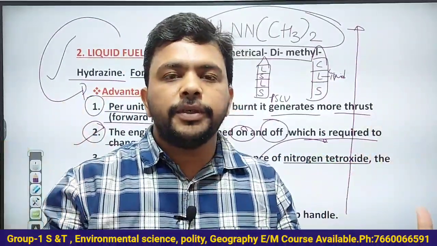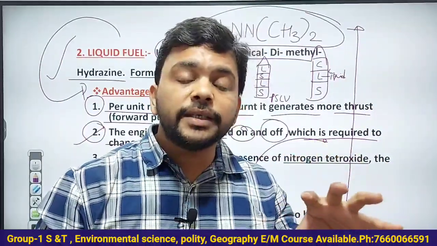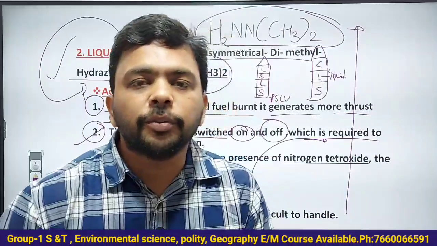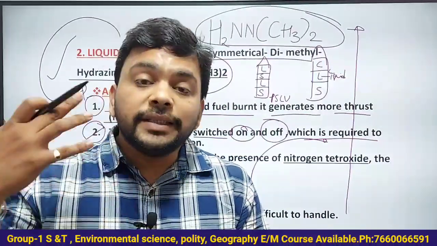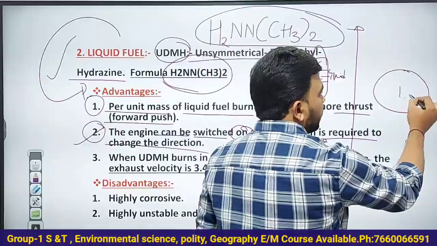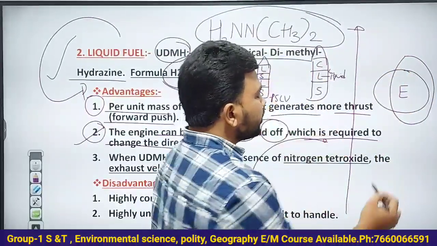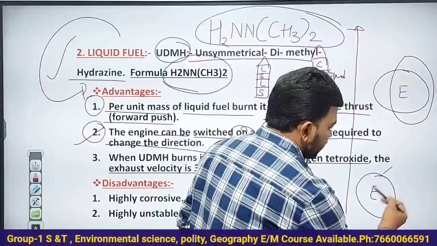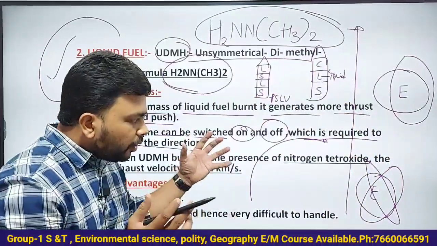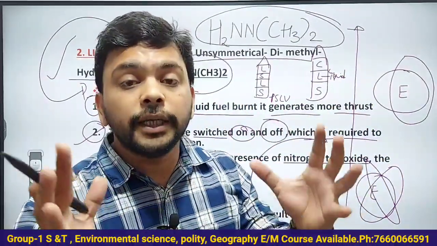Because you have different orbits. Some satellites can be placed in the low Earth orbit, some in the middle Earth orbit, some in the geostationary Earth orbit. You can place satellites in sun synchronous polar orbits. For example, what is the sun synchronous? See here, this is Earth. Polar orbit means this is the polar orbit. Sun synchronous polar orbit means, this is the Earth, and this is the sun synchronous polar orbit to place the satellite. So if you want to place the satellite in different orbits, you need to change the direction of the rocket. For that, liquid fuel is used.